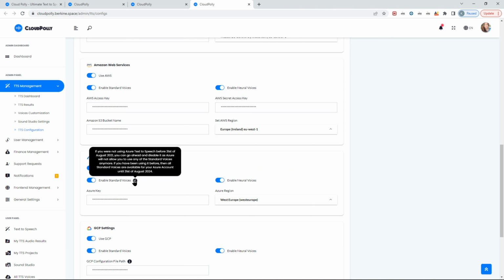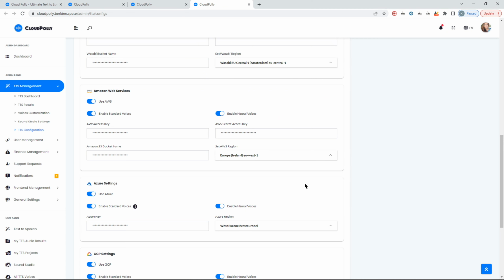Now, starting last year in August, Azure deprecated all their standard voices, but they are still available. In case you were using Azure Text-to-Speech service before August 2021, it will still be available for you until August 2024. So you still have 2 years to use standard voices, but that's only for the lucky ones who were using standard voices before. And to be frank, the quality of standard voices is pretty good, and you still get a lot of available voices within Azure.